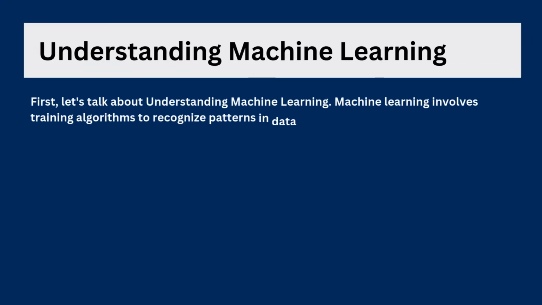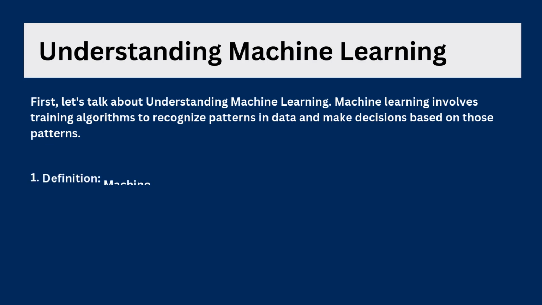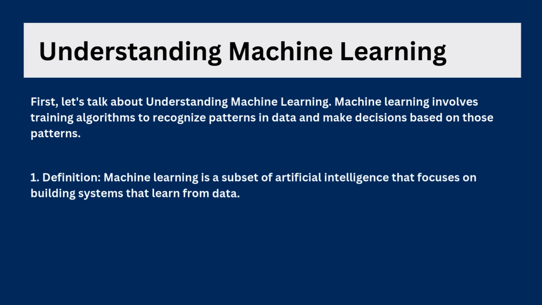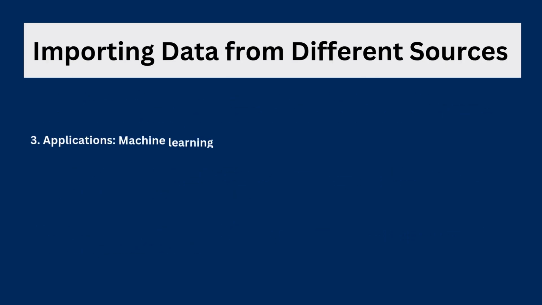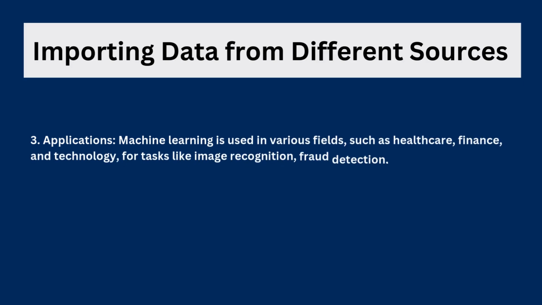Let's get started. First, let's talk about understanding machine learning. Machine learning involves training algorithms to recognize patterns in data and make decisions based on those patterns. 1. Definition: machine learning is a subset of artificial intelligence that focuses on building systems that learn from data. 2. Types of algorithms. Common algorithms include decision trees, support vector machines, and neural networks. 3. Applications. Machine learning is used in various fields, such as healthcare, finance, and technology, for tasks like image recognition, fraud detection, and recommendation systems.